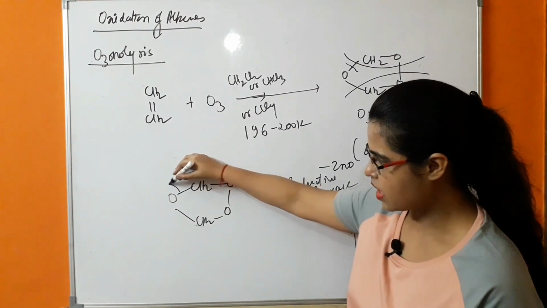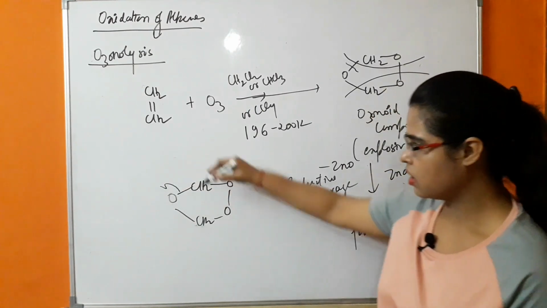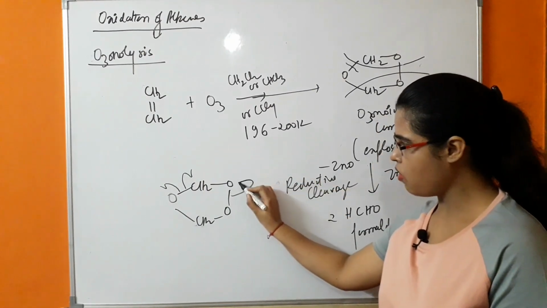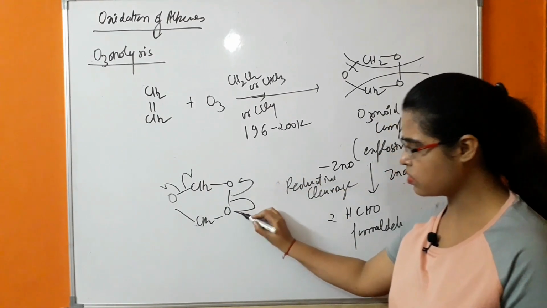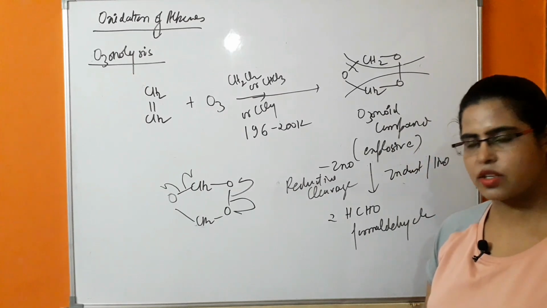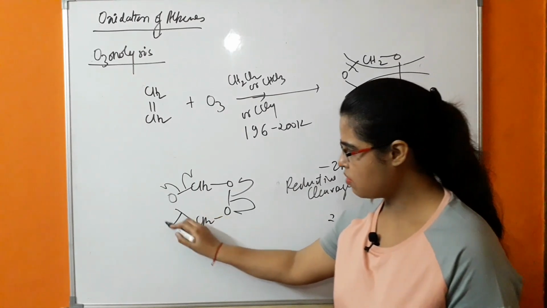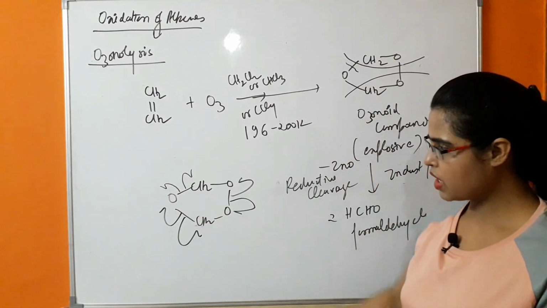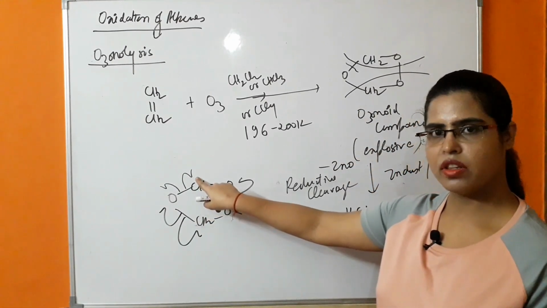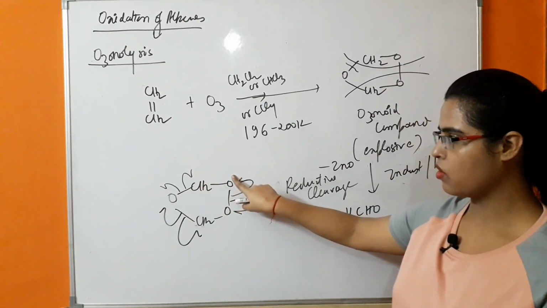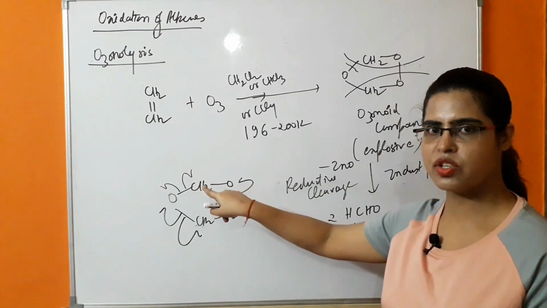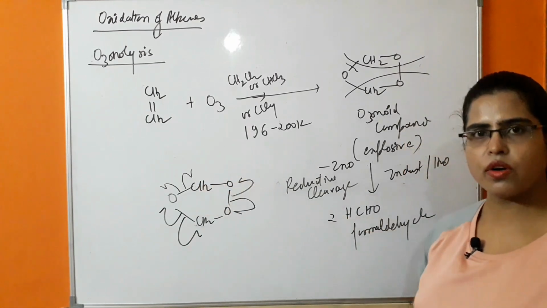This oxygen will take away its electron. This carbon will take away its electron. This oxygen will also take away its electron. This oxygen will also take away its electron. Similarly with this. So what will be happening? There will be 1 electron on this carbon and 1 electron on this oxygen, due to which there will be double bond formation between carbon and oxygen.